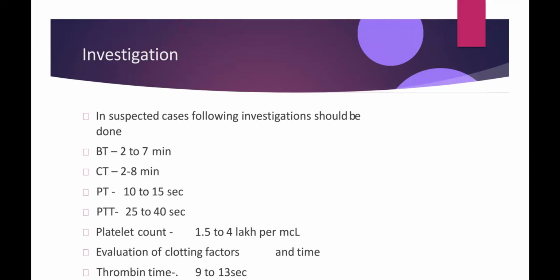Prothrombin time. Prothrombin time measures the effectiveness of the extrinsic pathway. Normal prothrombin time is 10 to 15 seconds. Partial thromboplastin time. It measures the effectiveness of the intrinsic pathway. A normal PTT is 25 to 40 seconds. Platelet count. Normal platelet count is 1.5 to 4 lakh per microliter of blood. Evaluation of the clotting factors and clotting time is also necessary. Thrombin time. Normal thrombin time is 9 to 13 seconds.